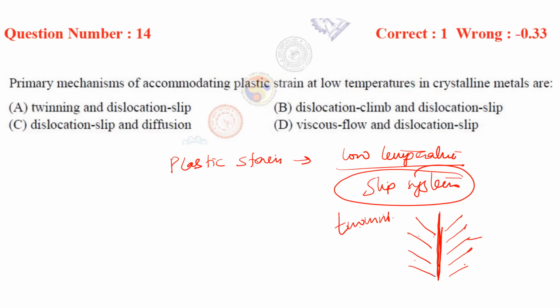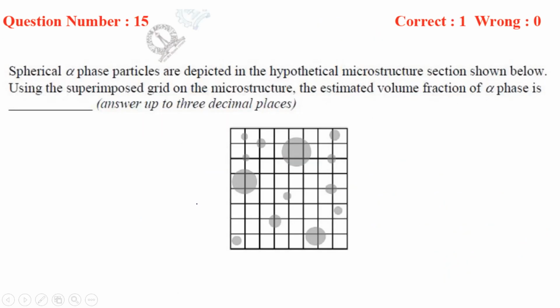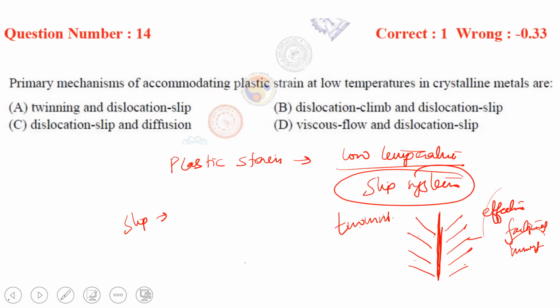So whenever this happens, the effective movement of atoms is a fraction of the lattice parameter. Fractional movement takes place. In slip, we move by a unit of Burgers vector, right?